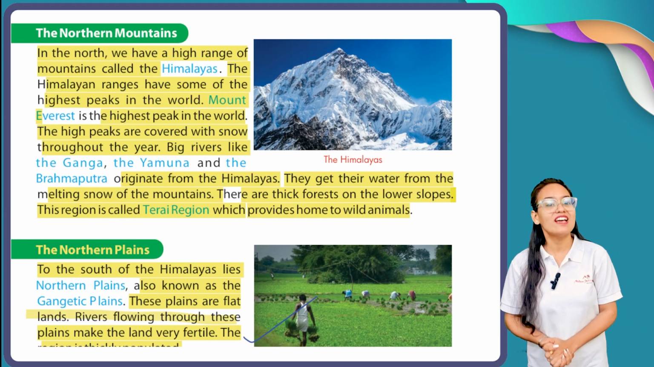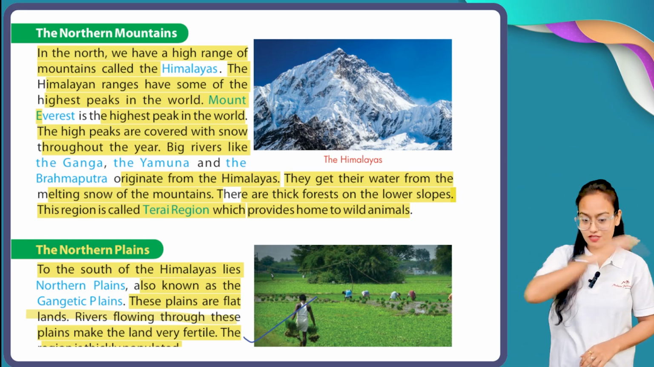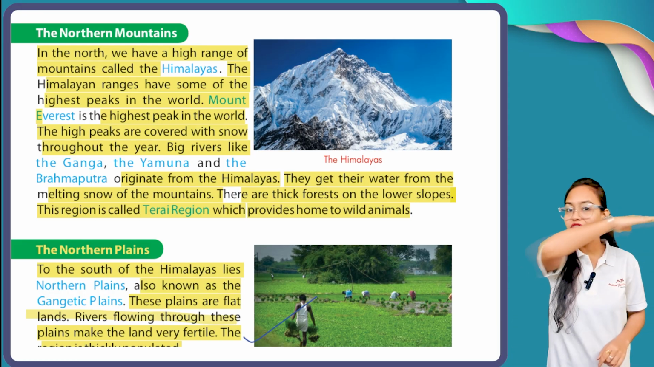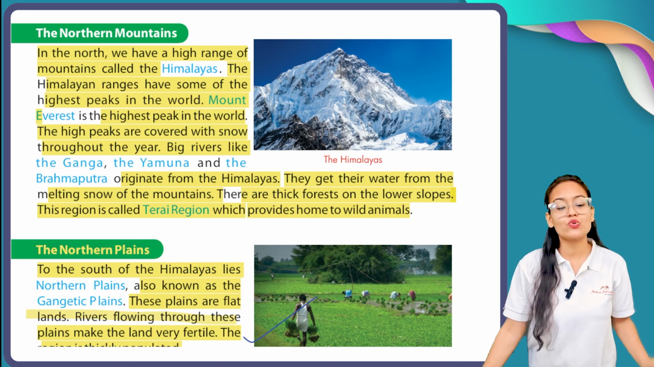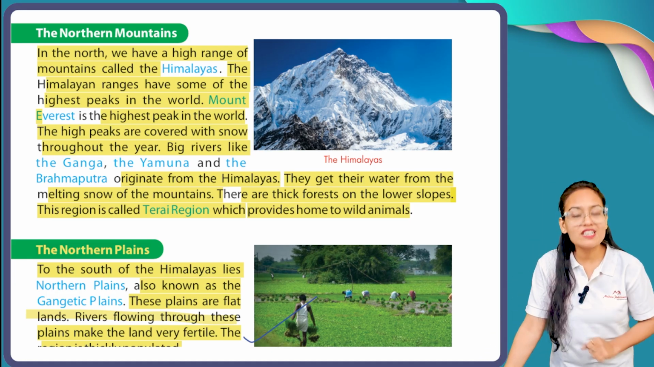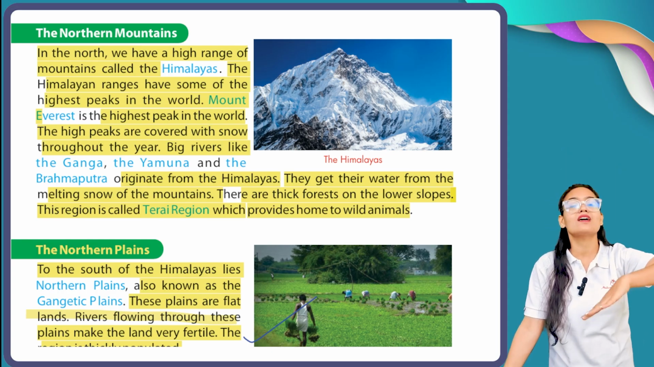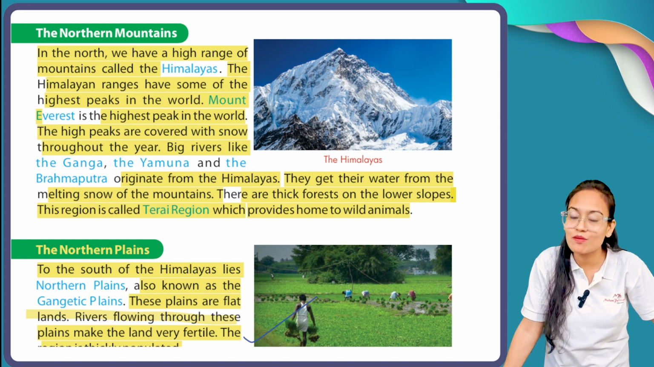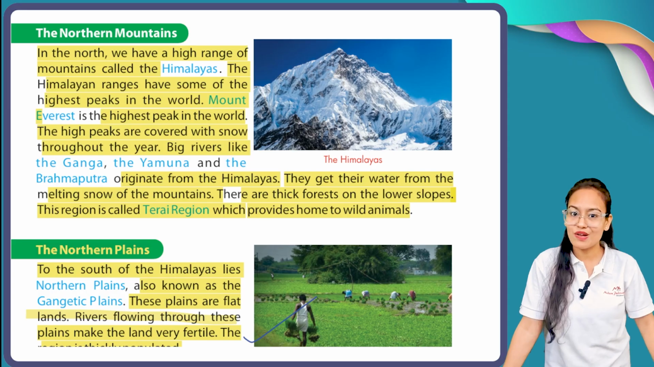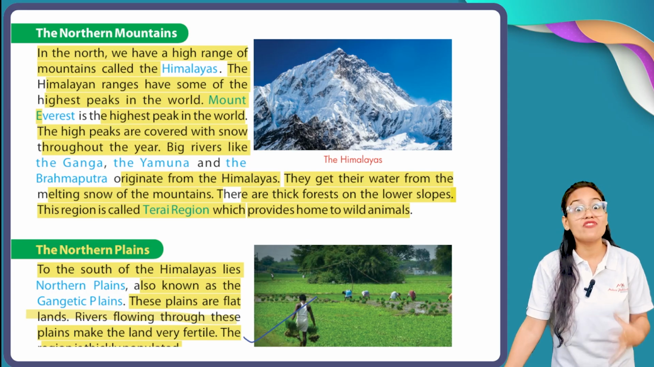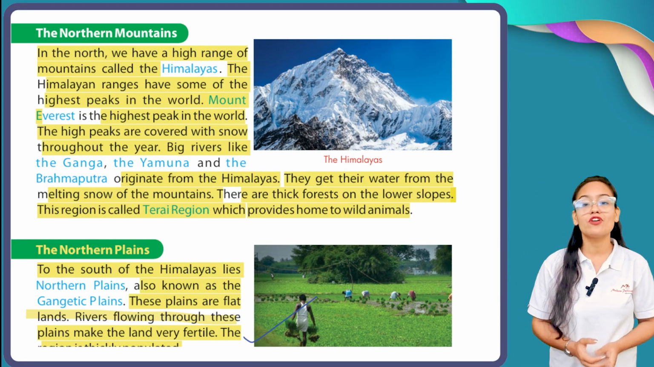After the northern mountains, here comes the second place for the northern plains. Mountain means a top, a peak-like shape. Northern plain means a flat surface. To the south of the Himalayas lies the northern plain, also known as the Gangetic plain. So the northern plain lies below the northern mountain. Why is it termed the Gangetic plain? Because the Ganga river lies here, and this portion is a very fertile area.